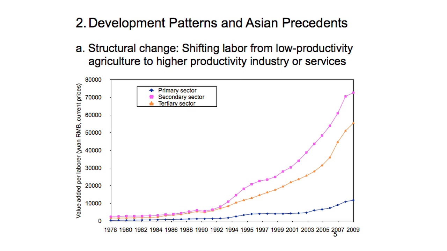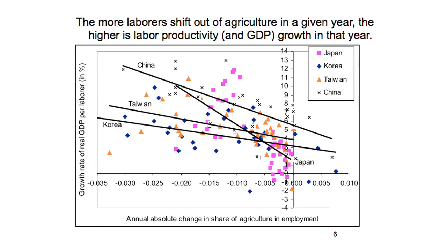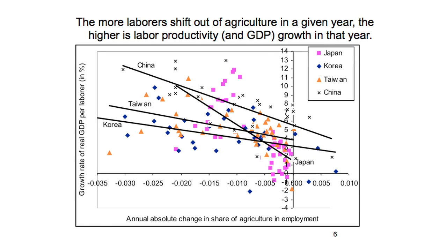And we can argue that maybe not many more people can be shifted out, but here's the effect. The minus 0.01 on the horizontal axis at the bottom means if we shift 1% of the labor force out of agriculture, for example, we reduce the share of employment in agriculture from 44 to 43%, then the corresponding growth rate is on this upper black line, about 8%. That's one point to look at. The other point is at the zero vertical axis. At the 0 point, Chinese growth is 5 to 6%.